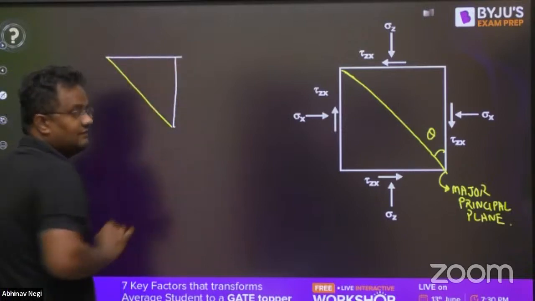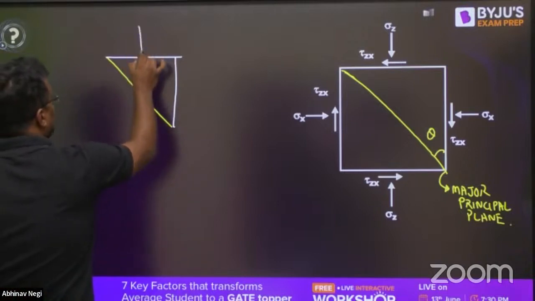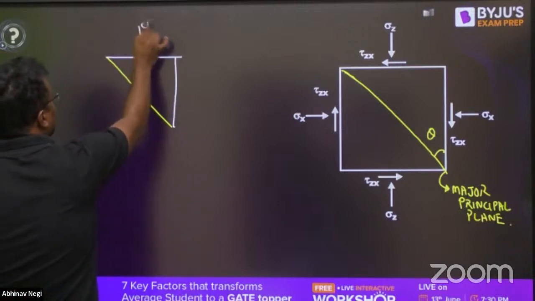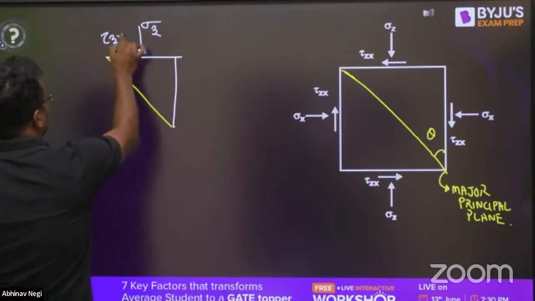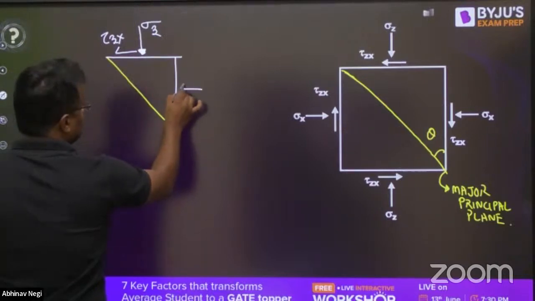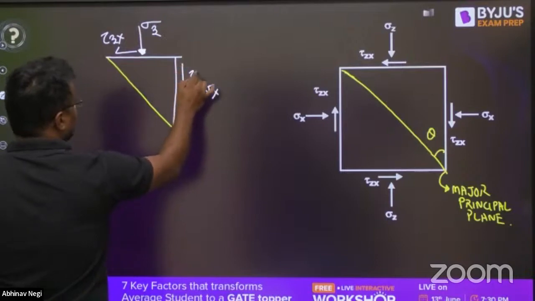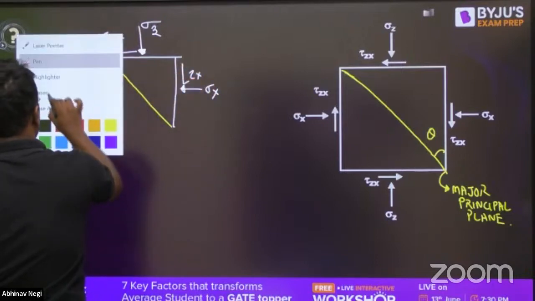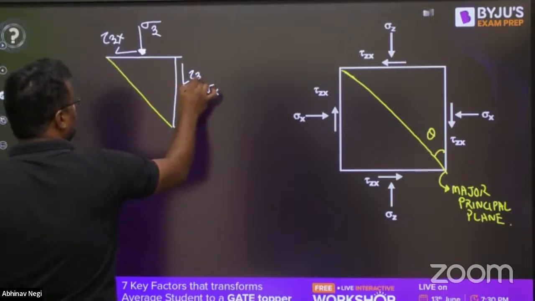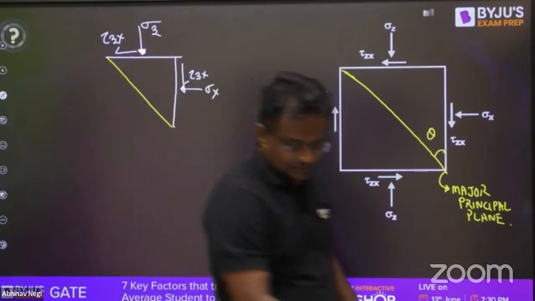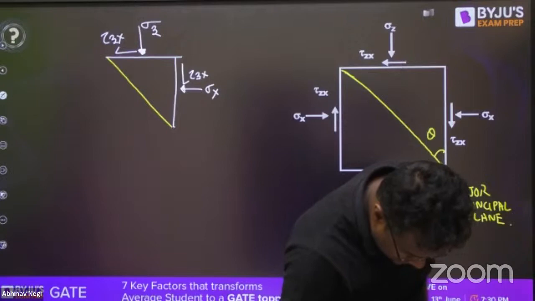One of the toughest questions ever asked. So this is the horizontal plane, sigma z and tau zx. This is sigma x and tau zx here, like this. And let this yellow one be the principal plane. Now what is the angle asked? Let me check. It is asked between the major or minor.